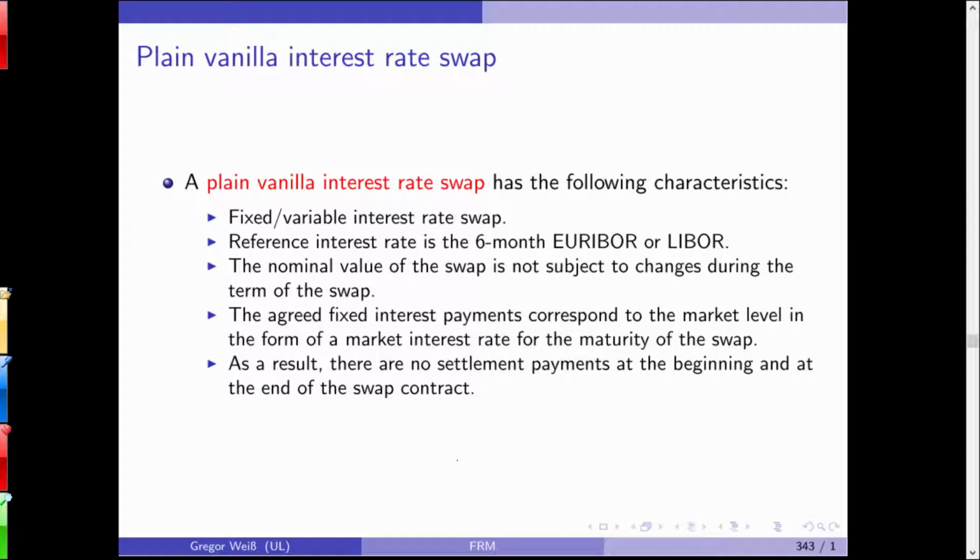You're paying me 1.5% for 5 years, and in case a trigger event happens, like for example a bankruptcy filing of BMW, I will pay you 10 million euros as credit insurance. If nothing happens, I'm just earning 1.5% every year, and in the end you get nothing, but BMW has stayed solvent. That's a credit default swap.